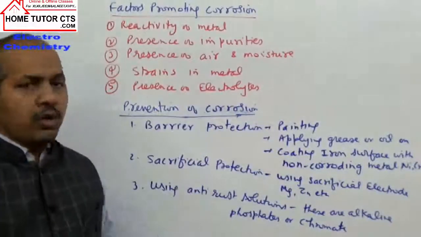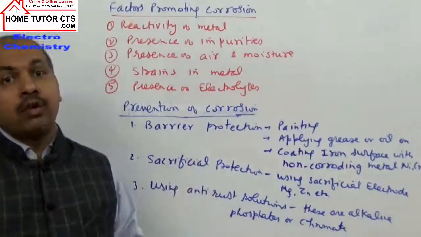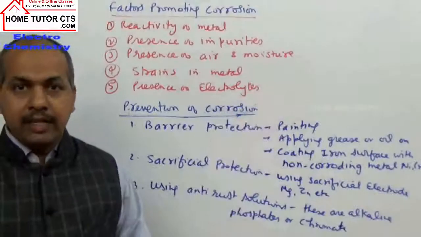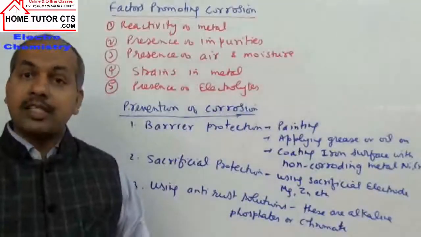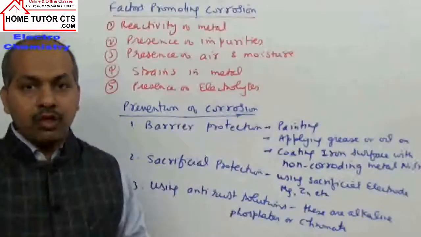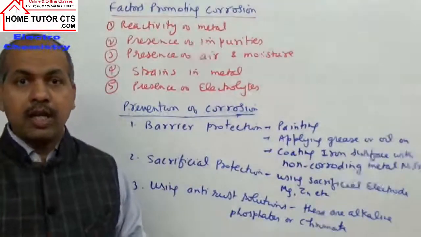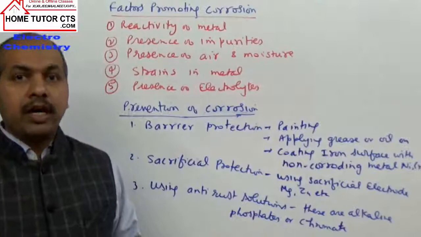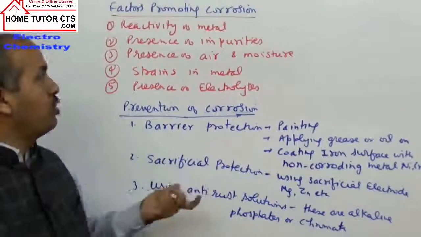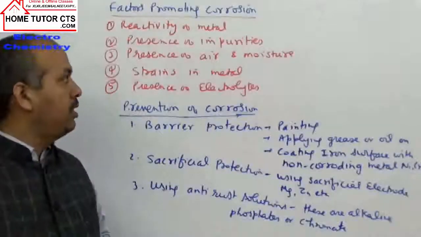But any kind of corrosion involves the oxidation of metal. Then which metal can be oxidized more easily? Those which have a lower value of standard reduction potential. So metals having lower values of standard reduction potential, which are more reactive, undergo corrosion more rapidly.